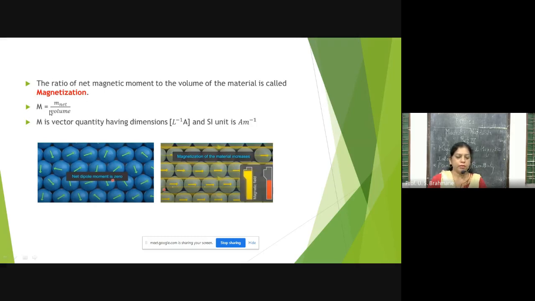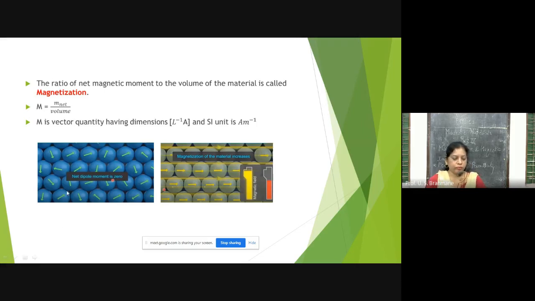That is represented mathematically as M equals m net upon volume. M is a vector quantity having dimensions L inverse A, and the SI unit is A m inverse, that is ampere per meter. So this is the SI unit of magnetization.